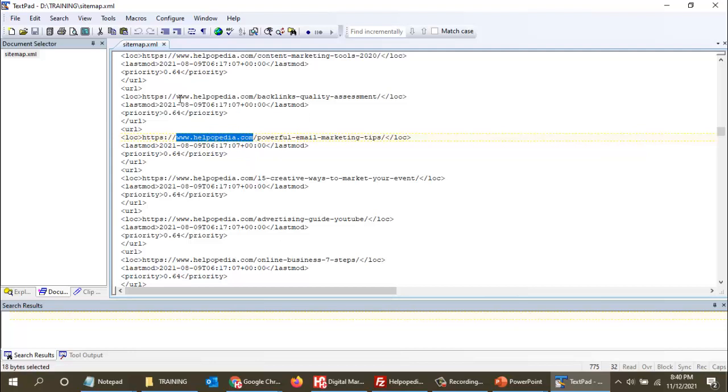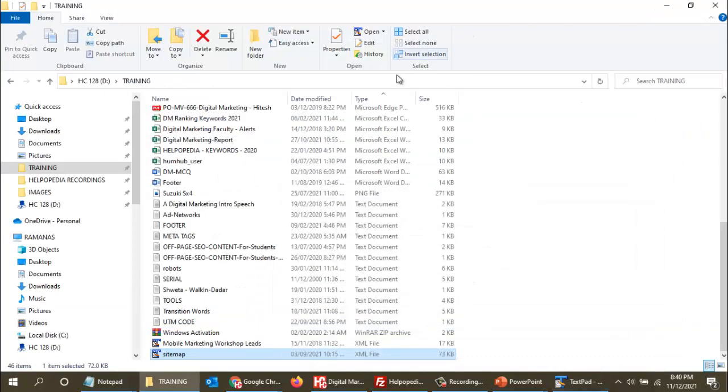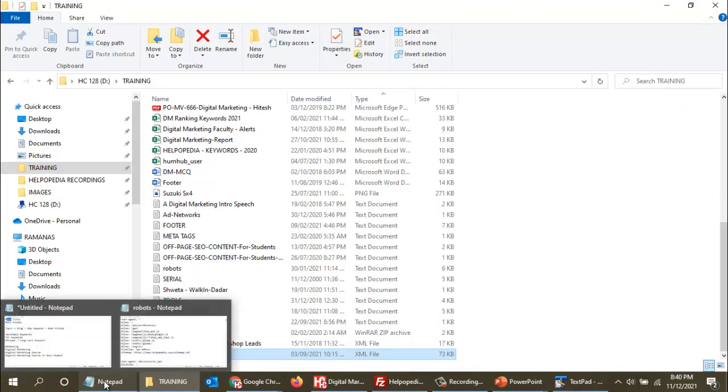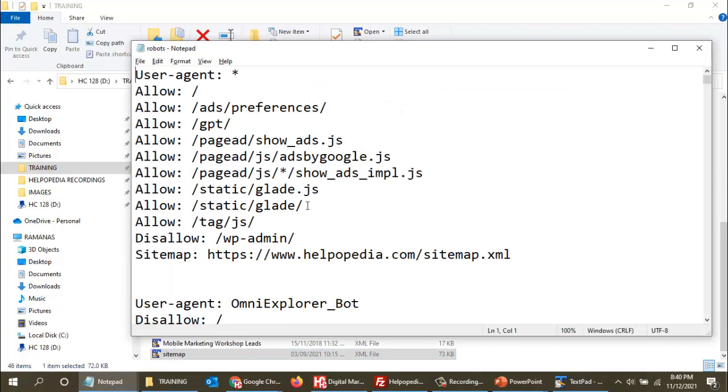What is the use of this? We will see that, but before that we will learn what the robot.txt file is. Like I said, whenever a search engine spider or bot comes, it will first look for its file robot.txt, whether this file is present on the server or not.